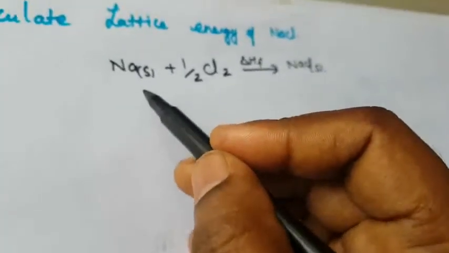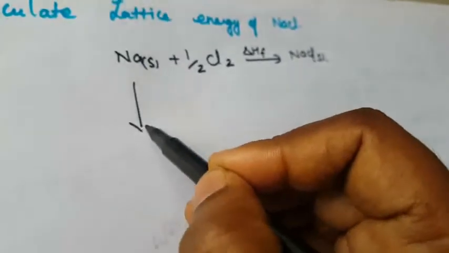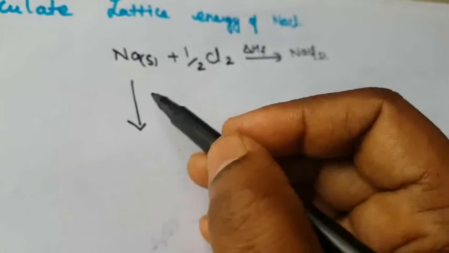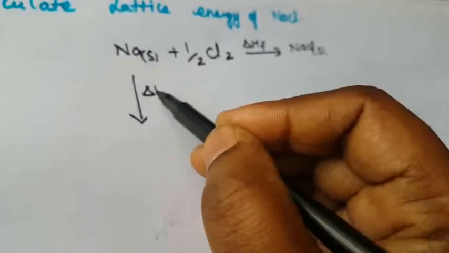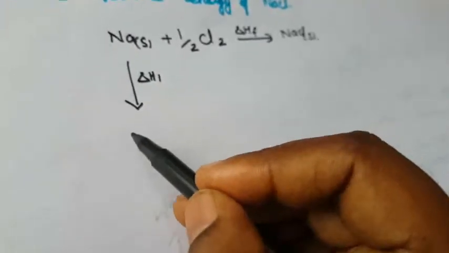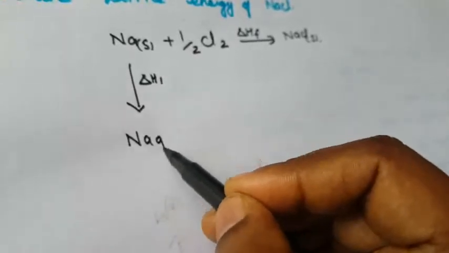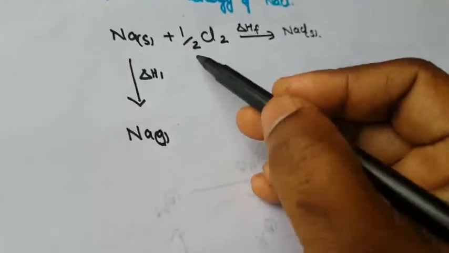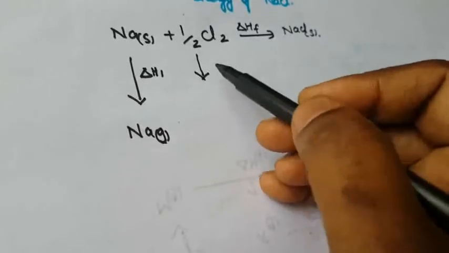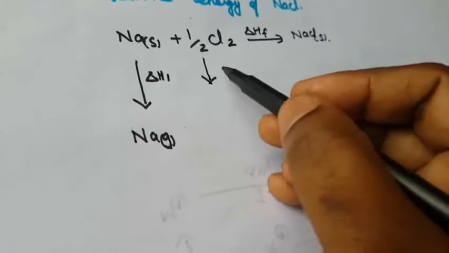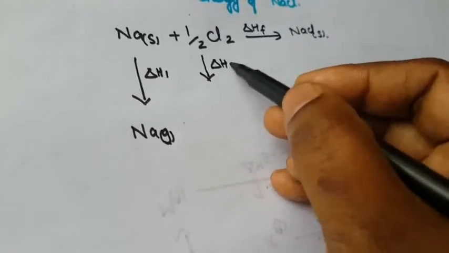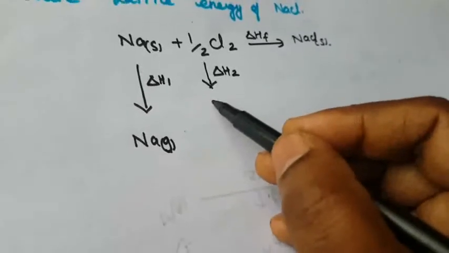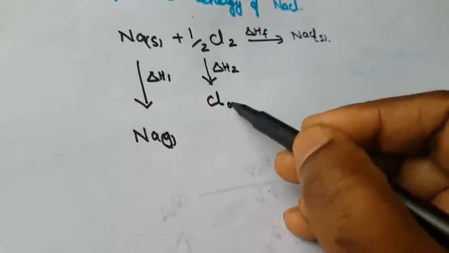What is the first process? Solid is converted into gaseous sodium. This process is called sublimation. The second is dissociation of the chlorine molecule, delta H2, into chlorine atoms in the gaseous state.